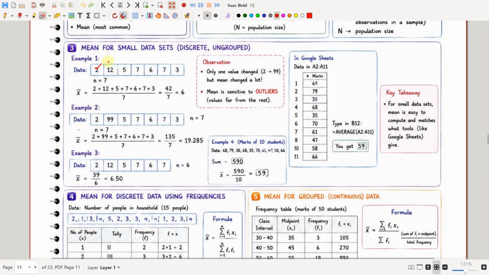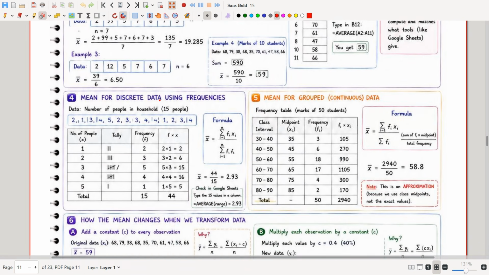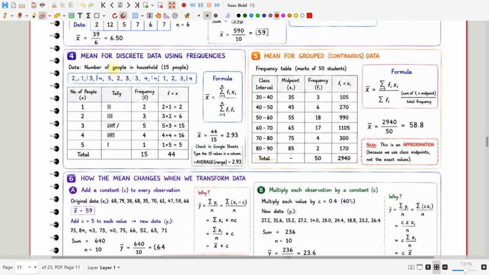There are 7 data values: 2, 12, 5, 7, 6, 7, 3. So n is equal to 7. How will we calculate the mean? X bar is equal to the sum of all observations divided by the total number of observations. So 2 plus 12 plus 5 plus 7 plus 6 plus 7 plus 3 divided by 7 is 42 divided by 7, which is 6.